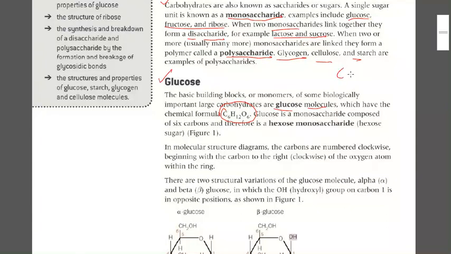You can clearly see C6H12O6. This is the chemical formula for glucose. Now glucose is a monosaccharide composed of 6 carbons, and therefore it is a hexose monosaccharide. Why hexose? Because of 6 carbons. We also call it a hexose sugar.